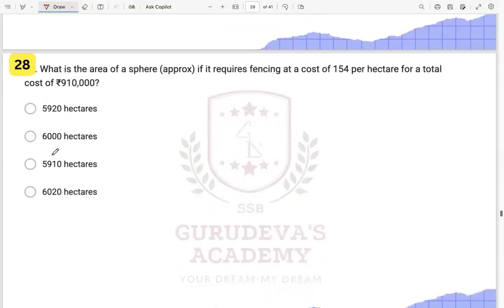Okay. Now this one. See, such questions look very calculative, but they are not very calculative. They are asking you for the area, if it requires fencing at a given cost for the total cost. So here you also don't need the area of a sphere. You don't need to know the formula of the area of a sphere over here. We know that cost is nothing but the area into the price.